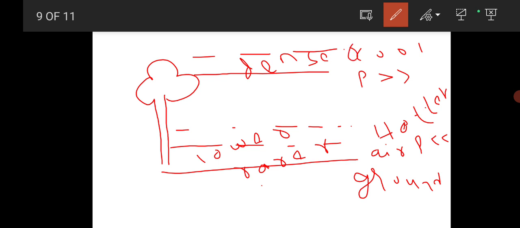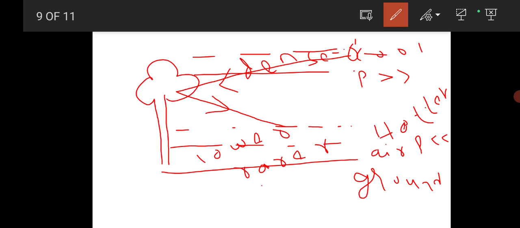Now light from the sun comes and falls on this tall object such as a tree. Now see here, this tree reflects this light.